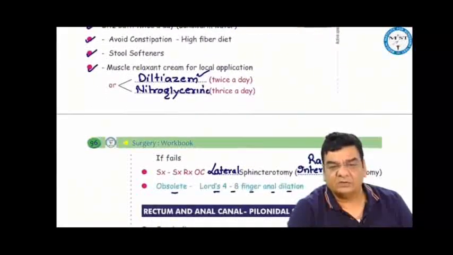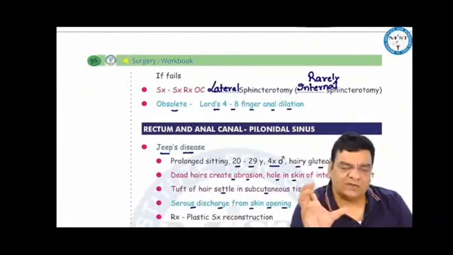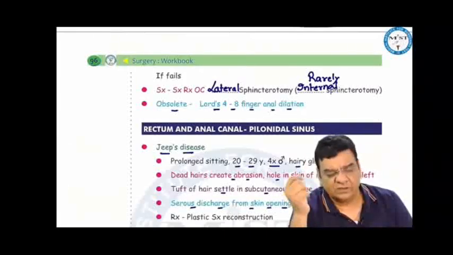Nitroglycerin can cause severe headache, so we avoid this. If by chance this treatment fails, then we have to do surgical treatment. In surgery, we have surgery to relax the anal opening, but we don't have any surgery to make the stool soft. So we can do a lateral sphincterotomy, which is the surgical treatment of choice. Sometimes we can do internal sphincterotomy.